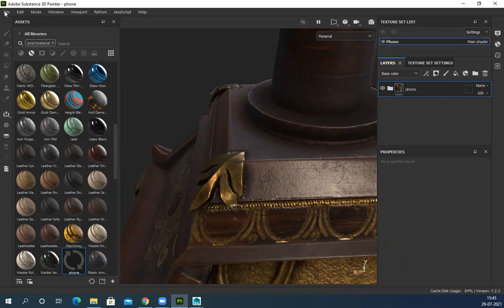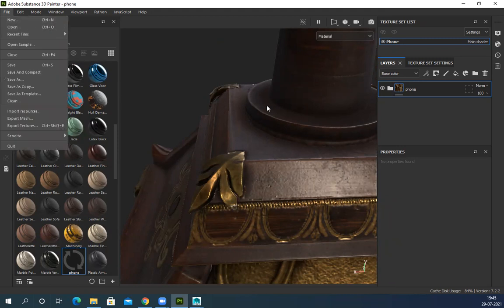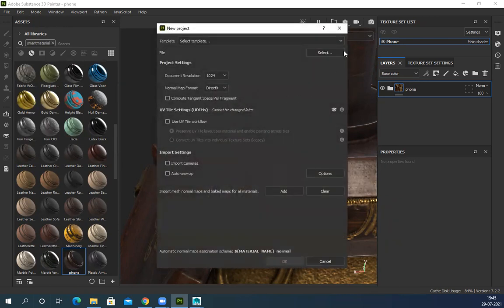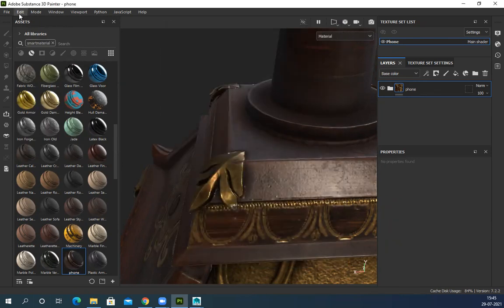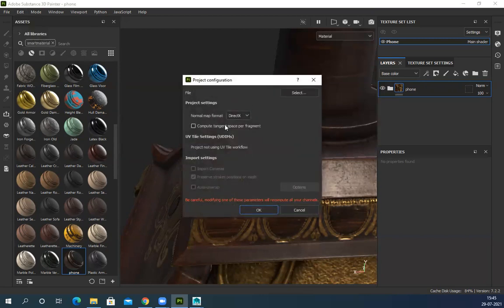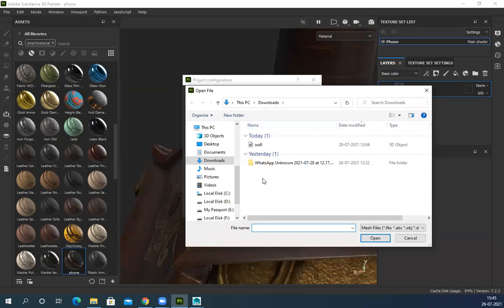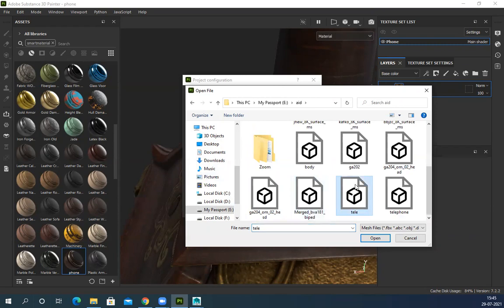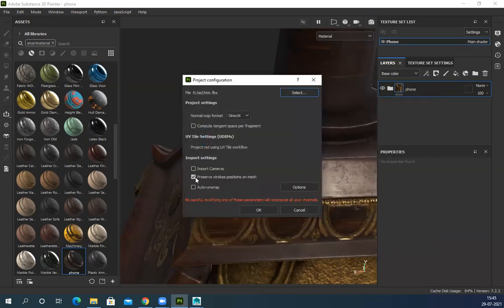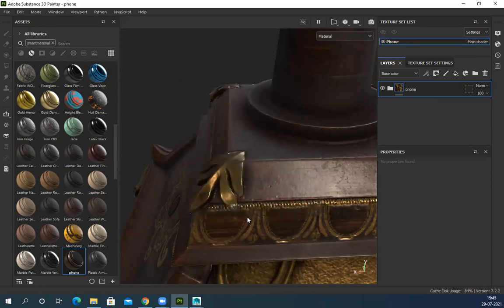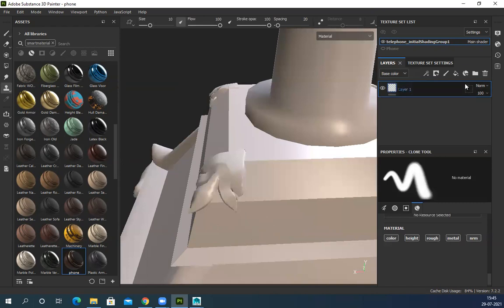Now, let's see. Okay, it's still working on it. So if I delete this file also, doesn't matter. Let's see, new. But if I do new, I'll lose all the maps and all. So I don't want that. If I want to only update this mesh, I'll go to edit, project configuration. You can see there is an option to select a new file. Select here, go to folder, and this one. I just overwrite this one. Open it and make sure not to modify all these things unnecessarily, and it will update the model. See, texture is gone.